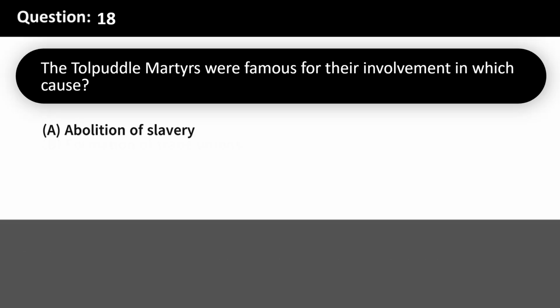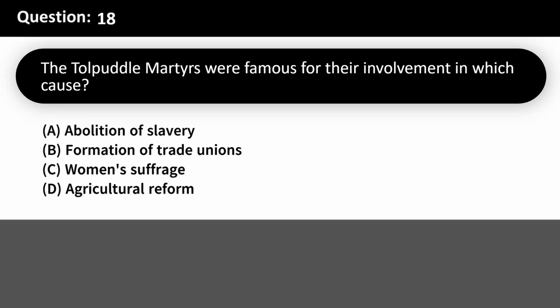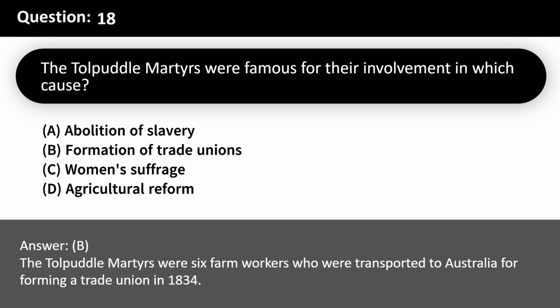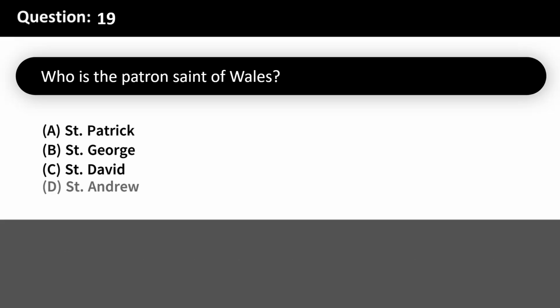The Tolpuddle martyrs were famous for their involvement in which cause? A. Abolition of slavery. B. Formation of trade unions. C. Women's suffrage. D. Agricultural reform. Answer, B. The Tolpuddle martyrs were 6 farm workers who were transported to Australia for forming a trade union in 1834.